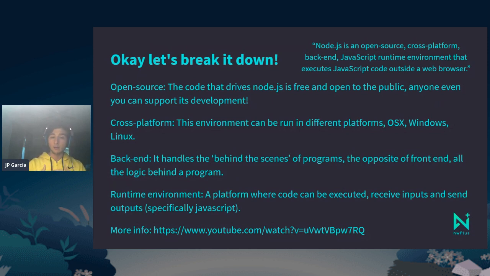Then we have runtime environment, which, if we want to abstract this idea, is just a box where the code can be executed. Again, we said that JavaScript was made for browsers. We're not going to be running on a browser. We're going to be running on our computer. So Node.js just creates a box to hold that code and be able to run it and do things with it. More information is on that YouTube link that's on the presentation. It's a really good link. I would really recommend you look at it if you want to learn more about what Node.js is and how it works behind the scenes.